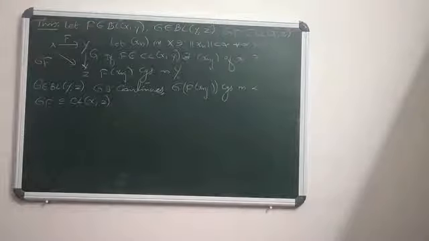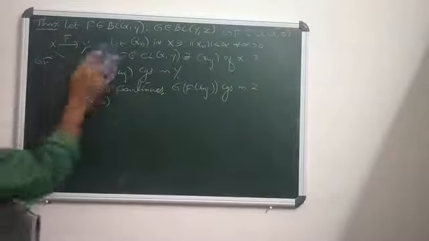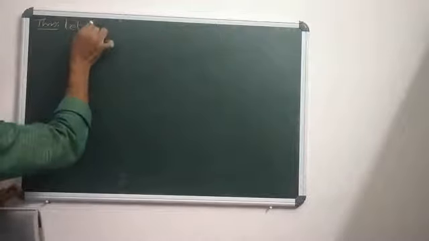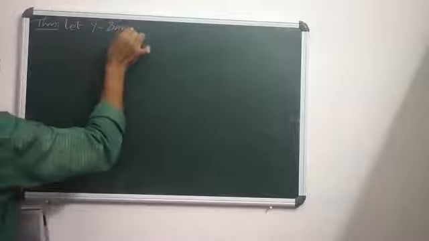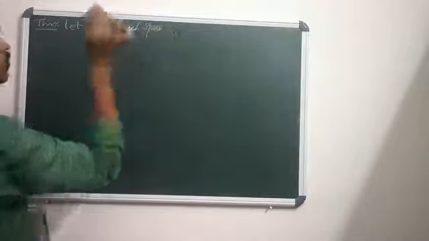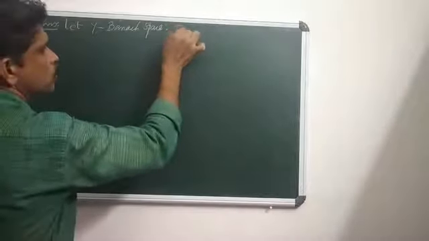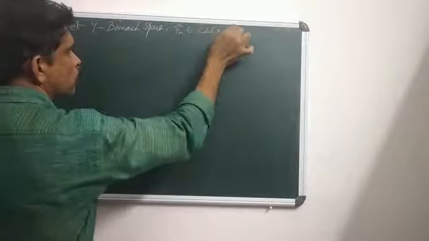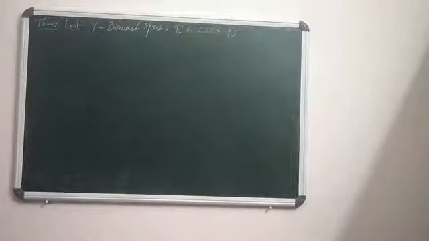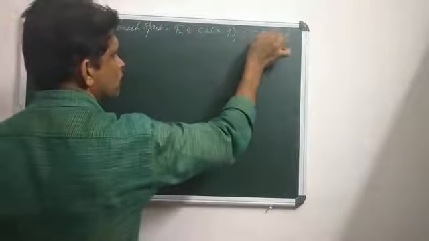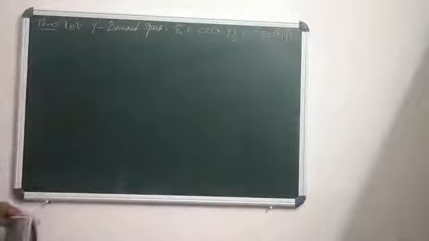Now let us discuss another important result. The result is: let Y be a Banach space. Let Fn be in CL(X,Y). Fn is a compact linear map from X to Y, where X and Y are normed spaces. Here also Y is a Banach space. F is in BL(X,Y); F is a bounded linear map from X to Y.